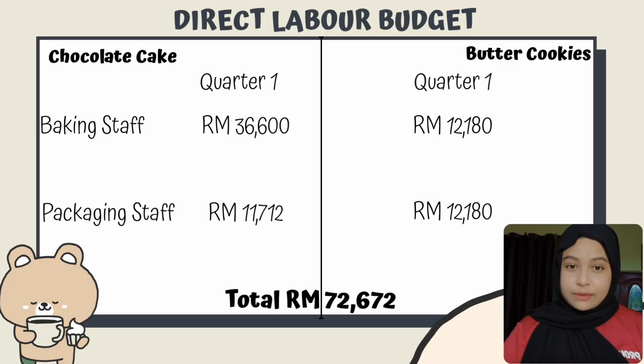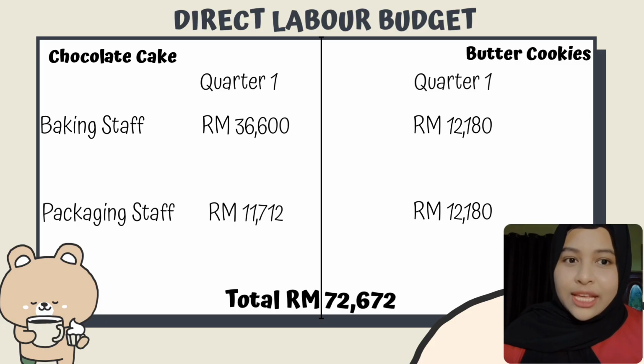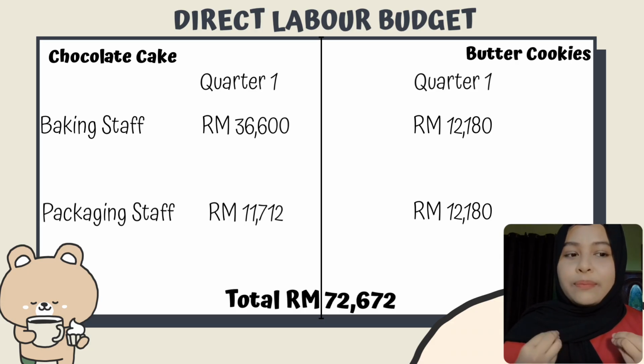Right here we have the direct labor budget for quarter 1. We have two products, chocolate cake and butter cookies, and two types of direct labor, baking staff and packaging staff. For the baking staff, chocolate cake is 36,600 ringgit, while butter cookies is 12,180 ringgit. For the packaging staff, chocolate cake is 11,712 ringgit, while butter cookies is also 12,180 ringgit, and the total will be 72,672 ringgit for the direct labor budget